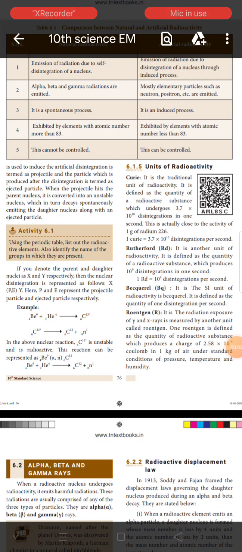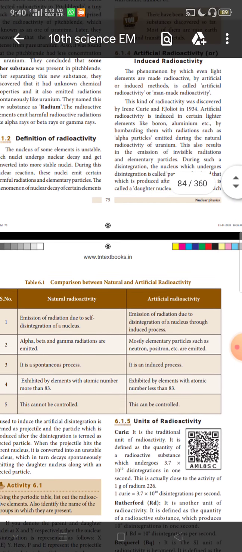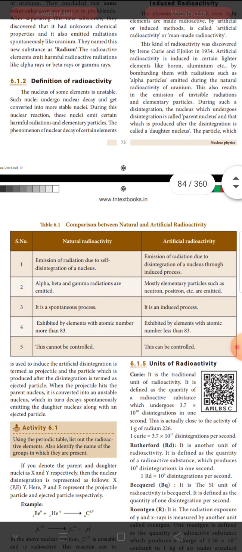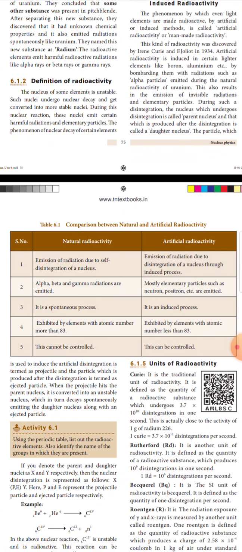This is our video number 13. We are studying 10th standard science subject, nuclear physics, the continuation of video number 12. We are going to see the comparison between natural and artificial radioactivity.